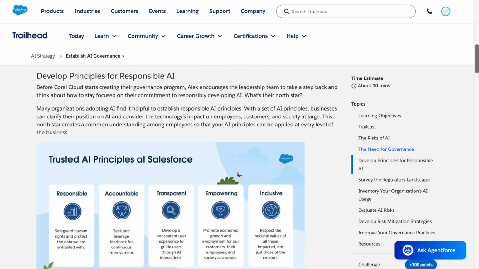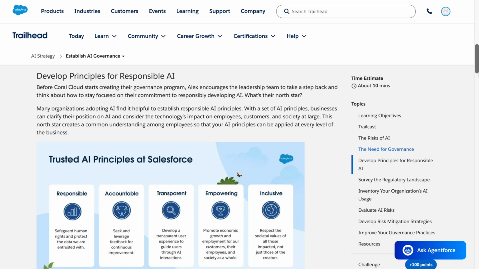Develop principles for responsible AI. Before Coral Cloud starts creating their governance program, Alex encourages the leadership team to take a step back and think about how to stay focused on their commitment to responsibly developing AI. What's their North Star? Many organizations adopting AI find it helpful to establish responsible AI principles. With a set of AI principles, businesses can clarify their position on AI and consider the technology's impact on employees, customers, and society at large.